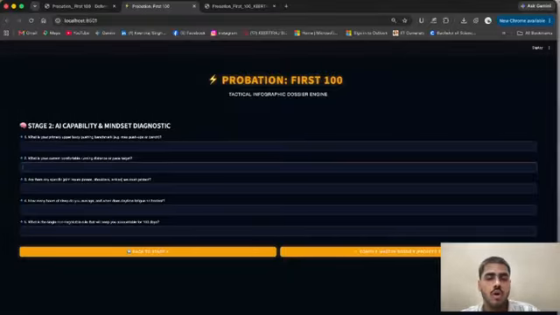Then sleep is also very important. Based on your sleep, it will guide you on how much you should sleep and how you could recover. Then after you give all this, this is the type of output it will give you. It will give you a 5-page output.